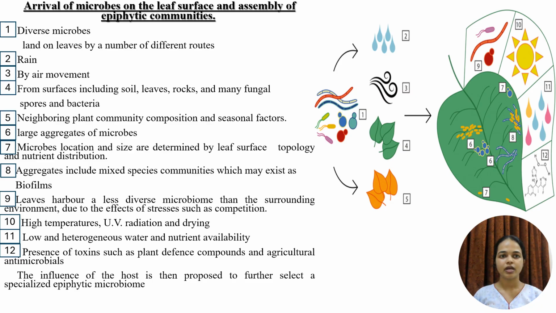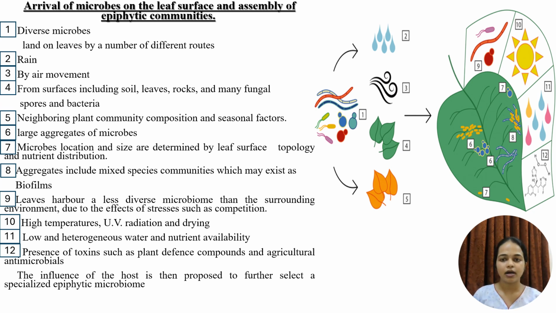The next topic is the arrival of the microbes on the leaf surface and the assembly of the epiphytic communities. In the picture we are seeing some numbers. These numbers represent the respective sentences. The first one is the diverse microbes. There are different types of microbes, as we are seeing in number 1, that are landing on the leaves by various routes. So that is by rain. Second number is rain, by the air movement. Fourth, from the surrounding surfaces including the soil, leaves, rocks, and many fungal spores and bacteria. And fifth, they also enter through the neighboring plant community composition and the seasonal factors.